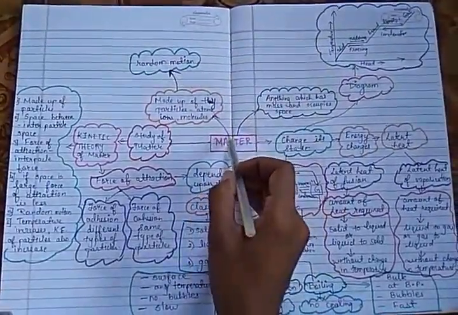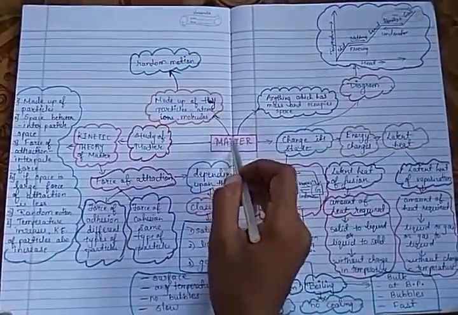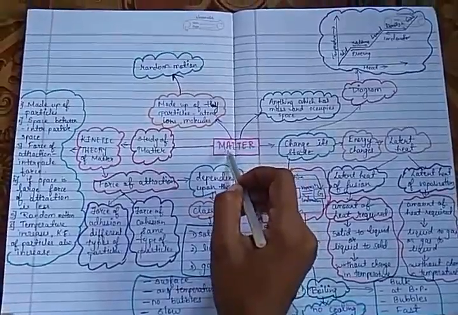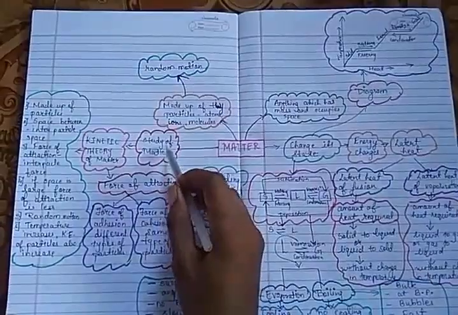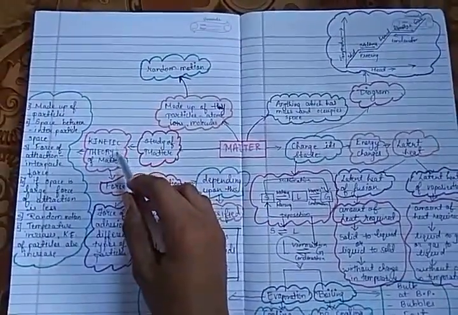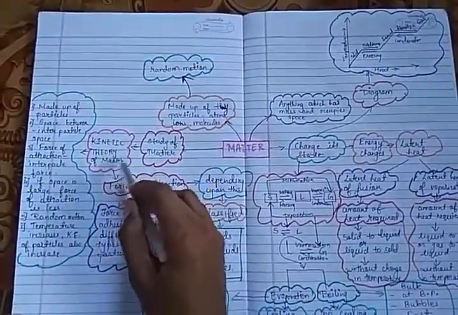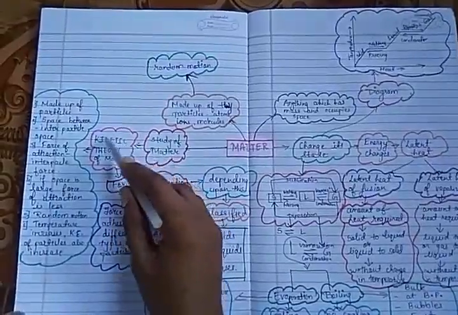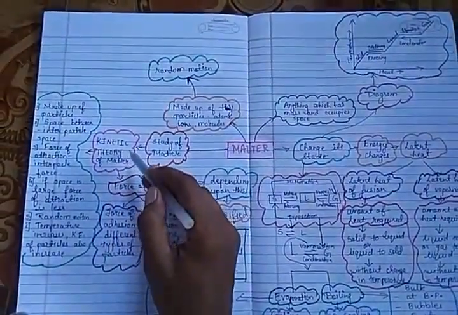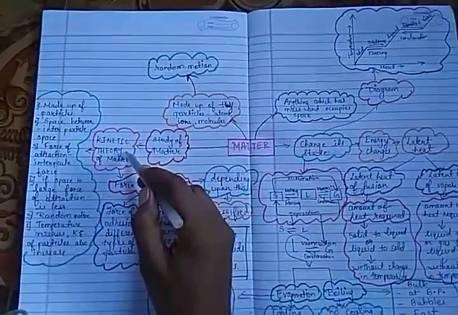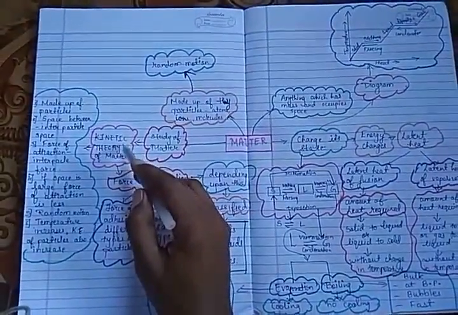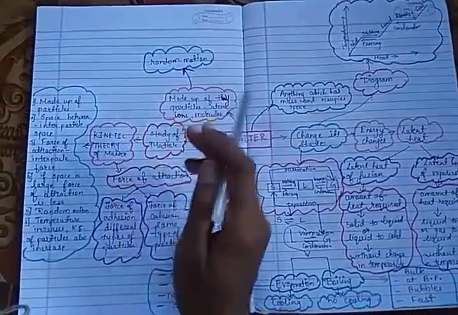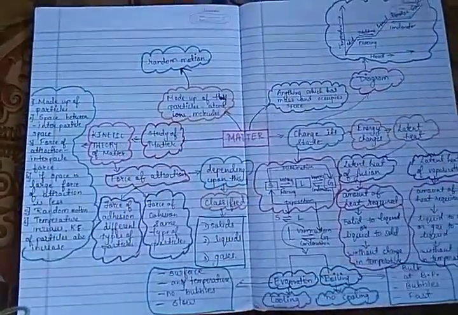Now this matter was studied by many scientists. This study of matter was involved in a theory. That theory is known as the kinetic theory of matter. This kinetic theory of matter put forth many assumptions related to matter. So what are those assumptions? Let's see the assumptions.